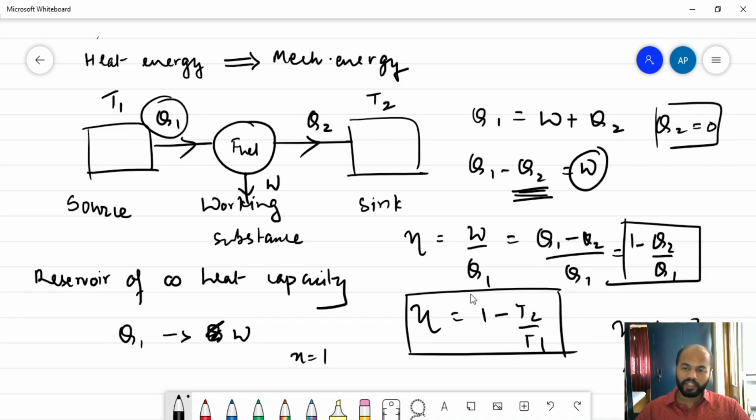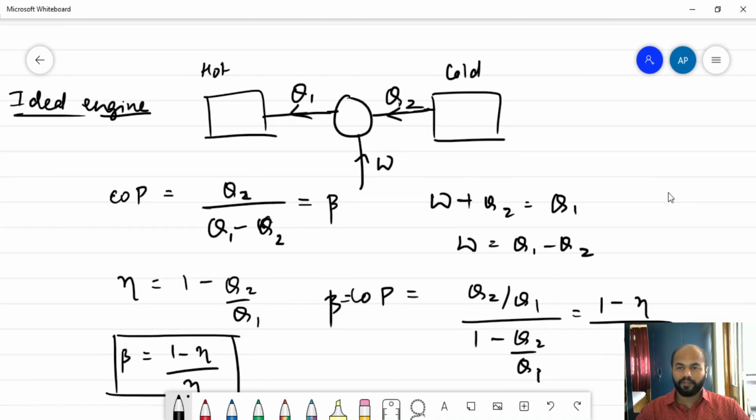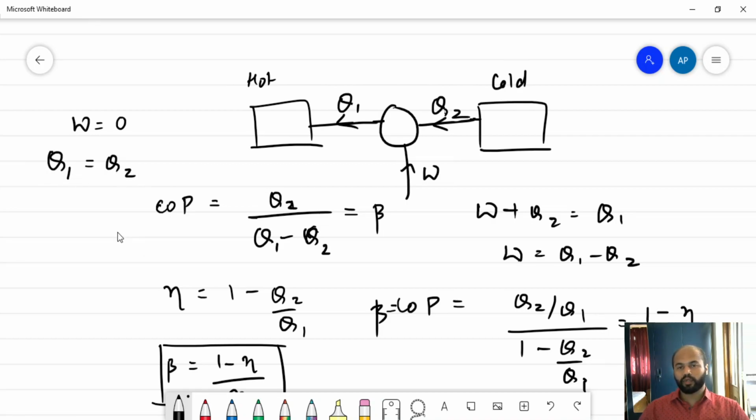Now let's talk about the coefficient of performance. When you talk about refrigerators, we talk about the coefficient of performance. And what is a perfect refrigerator then? A perfect refrigerator means the work done is 0. That means whatever heat is taken from the cold body is exactly transferred to the hot body.